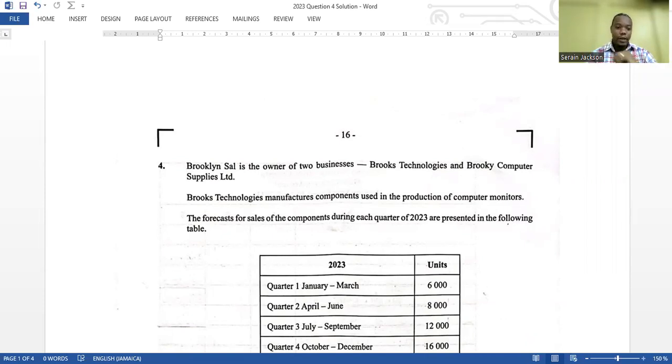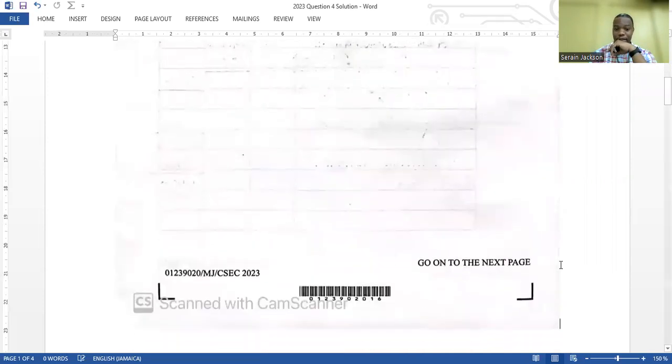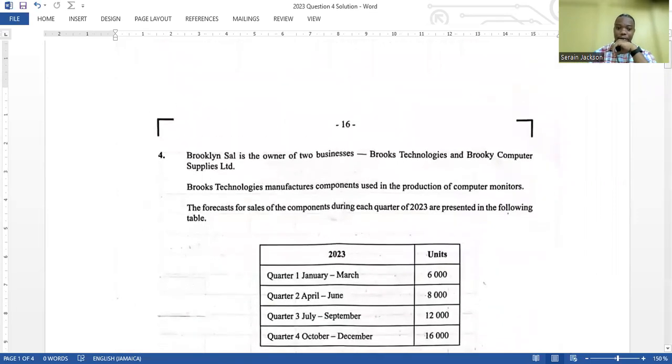Okay, so question 4 begins. The first part of question 4 begins by talking about Brooklyn Sal, the owner of 2 businesses, Brooks Technologies and Brookies Computer Supplies Limited. Brooks Technologies manufactures components used in the production of computer monitors. The forecast for sales of the components during each quarter of 2023 is presented in the following table.